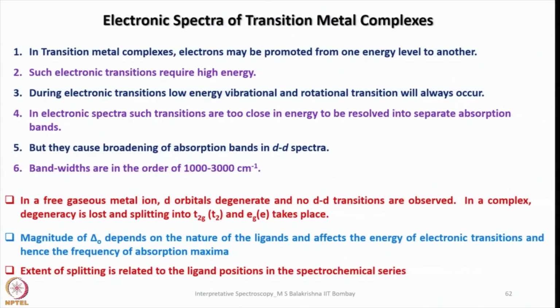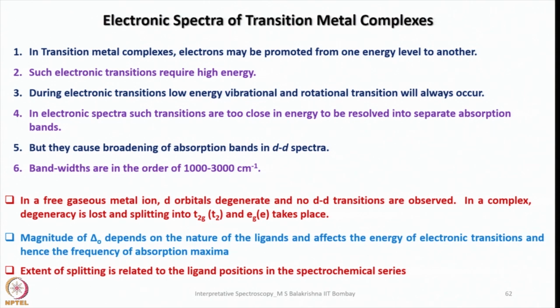Here what would happen is essentially electrons are excited from the ground state to one of the excited states. Such electronic transitions require high energy compared to other transitions. During electronic transition, we also come across low energy vibrational and rotational transitions, because each electronic level is associated with several vibrational levels, which in turn are associated with several rotational levels. So in electronic spectra, such transitions are too close in energy to be resolved into separate absorption bands.